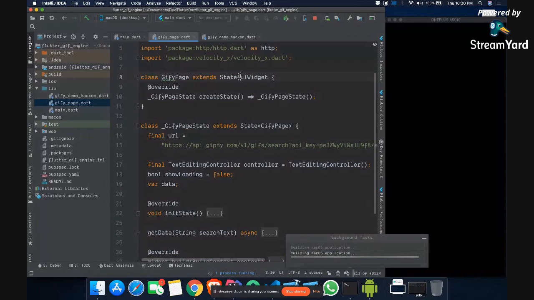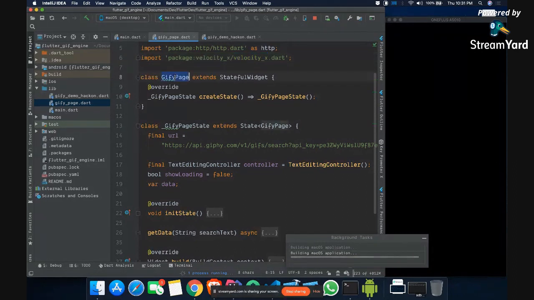So before that, if you can see what we are doing here, we are actually importing this HTTP package, and we are calling it as HTTP, which means we can use this HTTP to call our HTTP methods. And then we are importing another package, which is Velocity X, which can help you in writing your UIs faster. And I'll show you how.